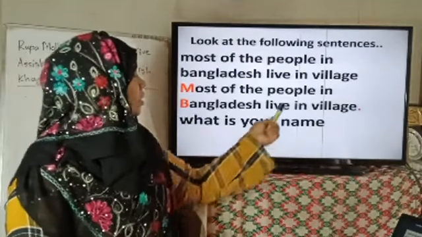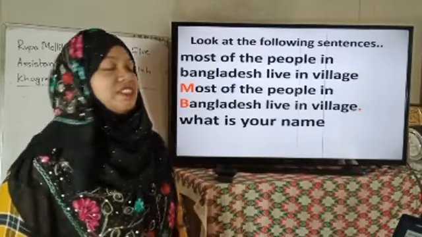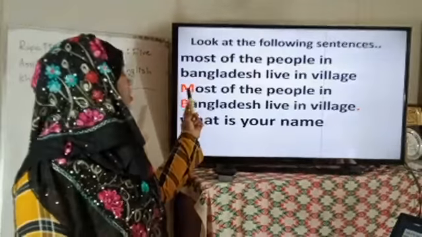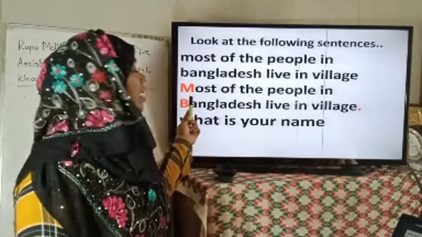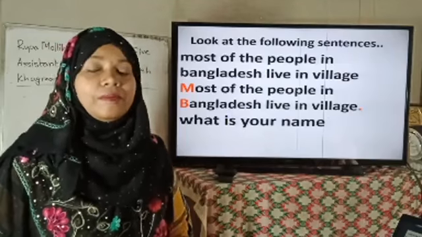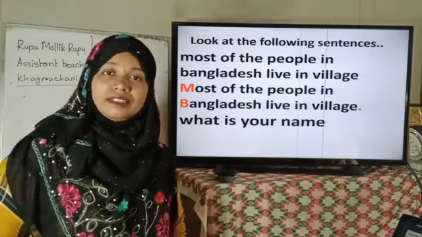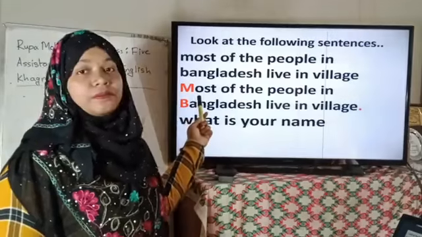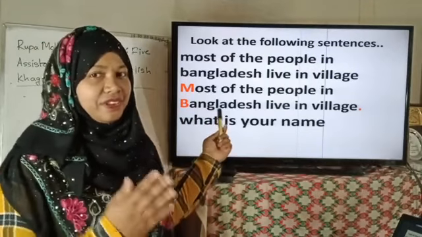Most of the people in Bangladesh live in villages. So dear students, I have used capital M at the very first. The first letter of the sentence is capital M. The first word is most, and the first letter of most is M. So at the very first we have to use capital M, right?